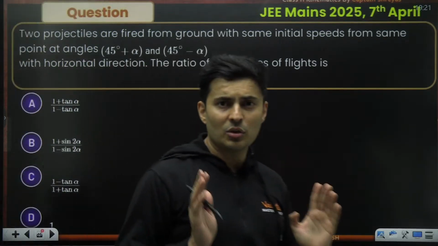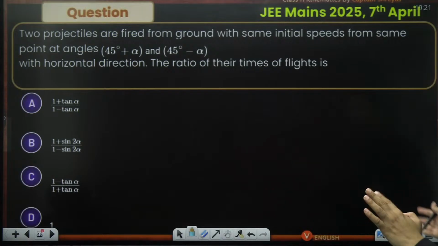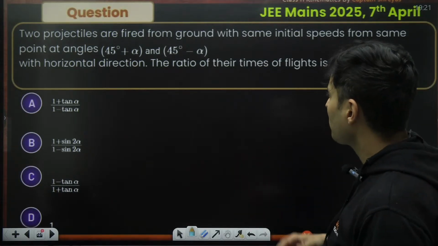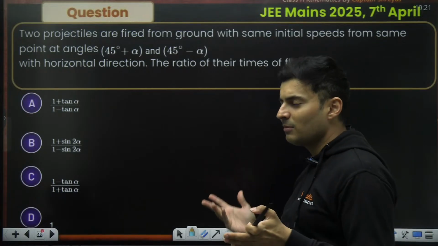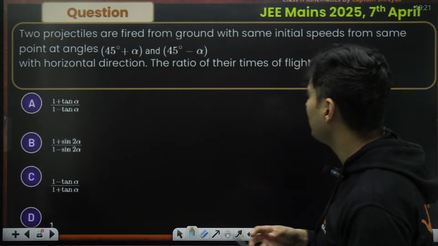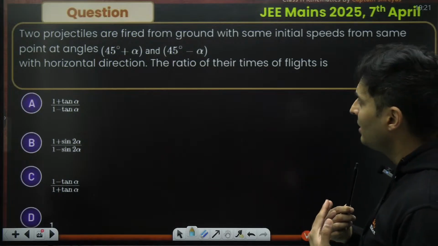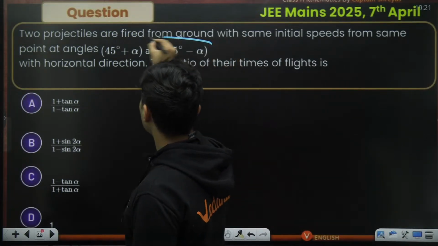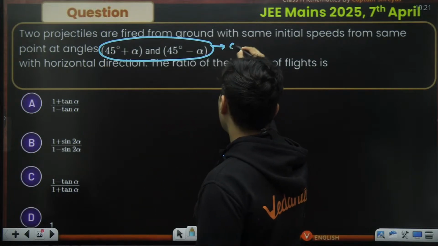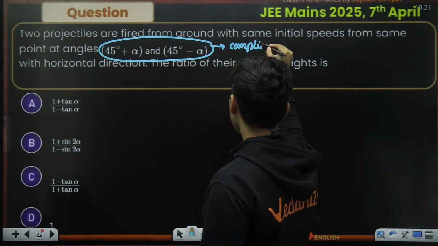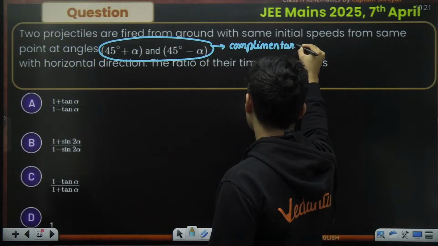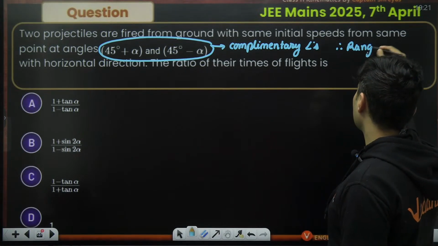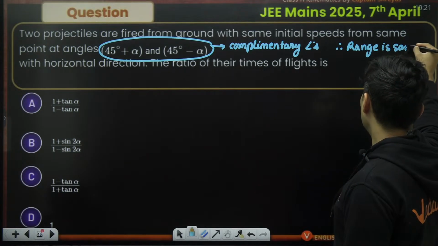There are two objects thrown at different angles, 45 plus alpha, 45 minus alpha, with the horizontal direction. The ratio of the time of flight. I can see 45 plus alpha, 45 minus alpha are basically complementary angles. So same speed from the same point. Obviously, since they are complementary angles, therefore the range will be the same. Range is going to be the same.